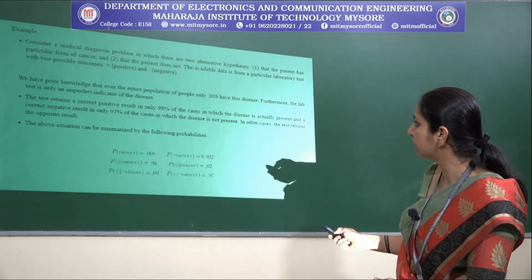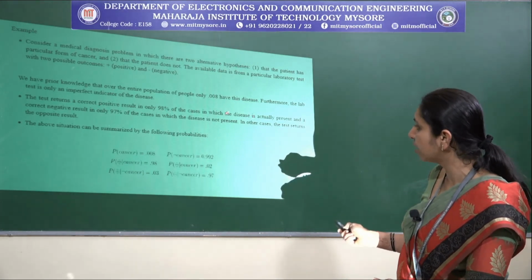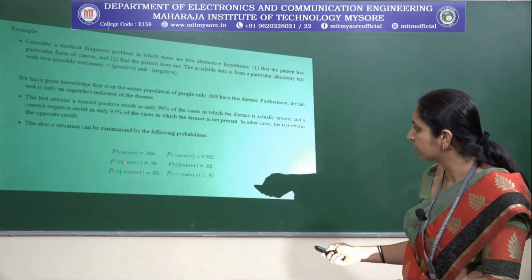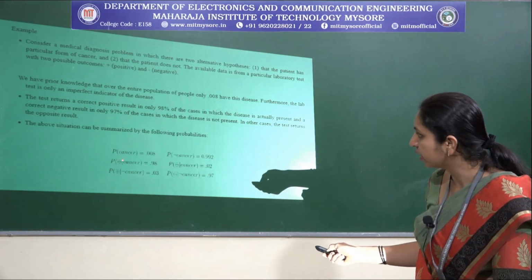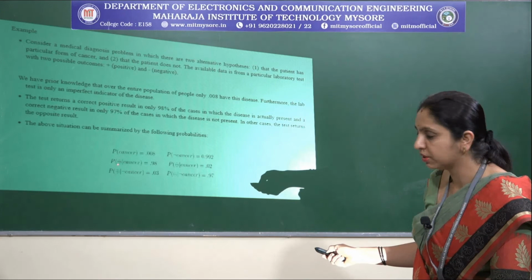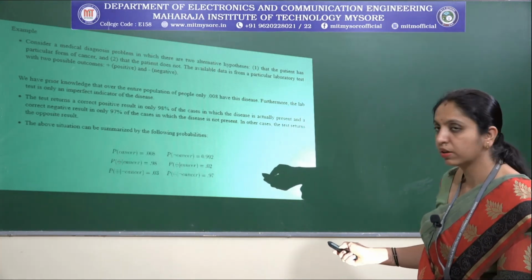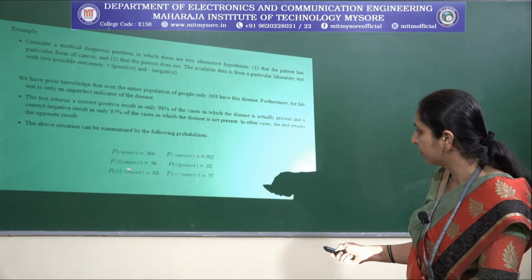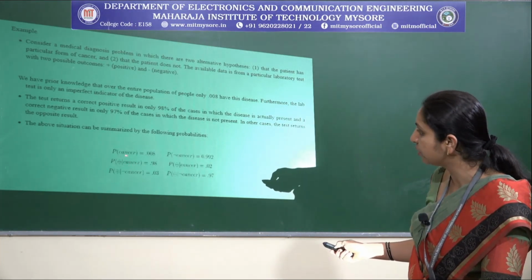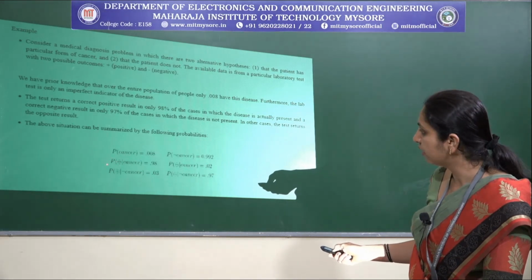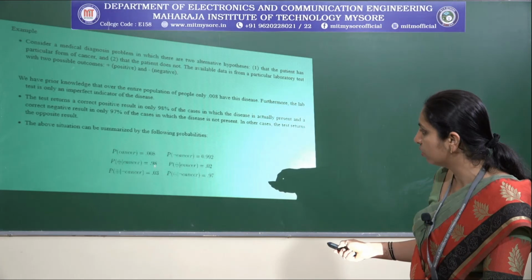What is the meaning of this? 98% of the cases in which the disease is actually present, you can observe here. Whenever we consider the disease is present, we represent it as positive, and whenever there is no cancer, we represent it as negative. So here we have cancer and the test is correct, then we can define it as the probability of plus given cancer, which is 0.98.